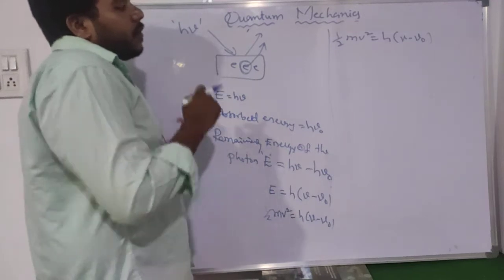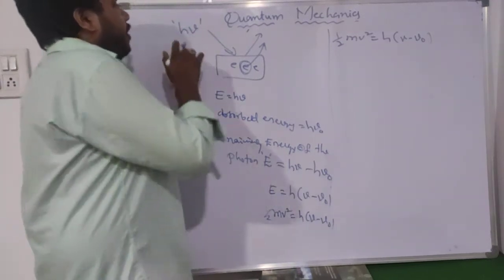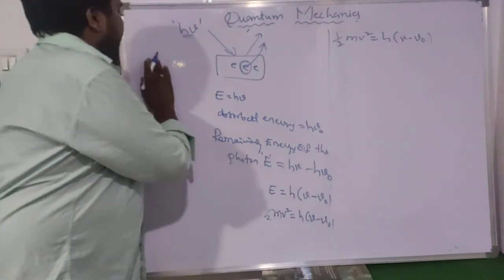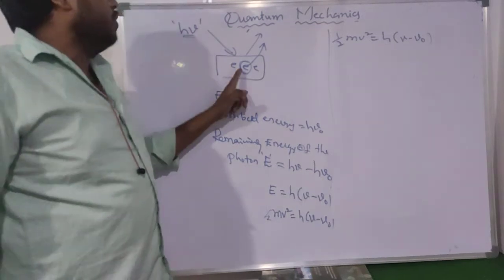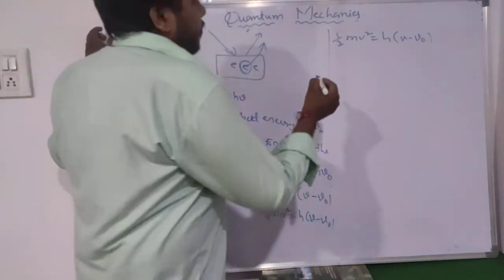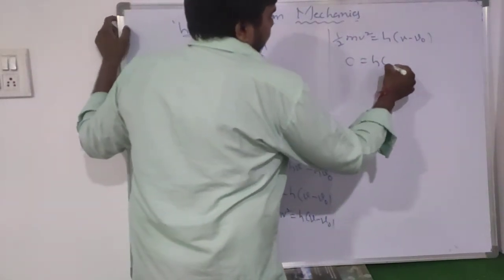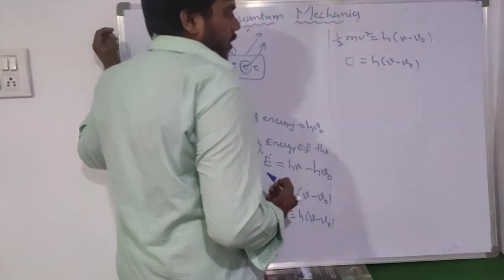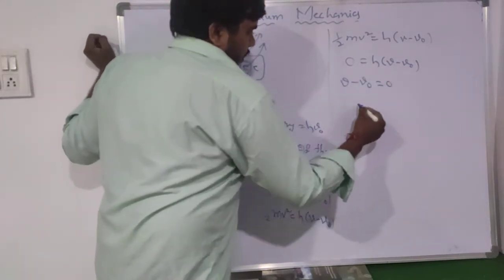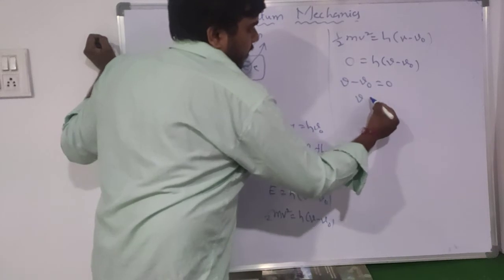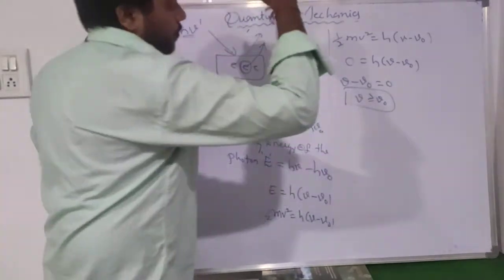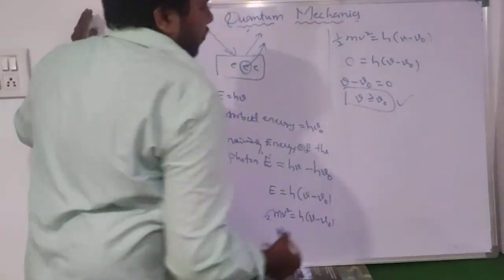Then for half m v square, for example, if h nu is equal to h nu naught, the incident photon energy is only used to excite the electron, and it does not have any kinetic energy. So the kinetic energy equals 0, then h times nu minus nu naught equals 0. Taking h to the left-hand side, nu minus nu naught equals 0, so nu equals nu naught, or nu is always greater than or equal to nu naught. This is the condition for the photoelectric effect.